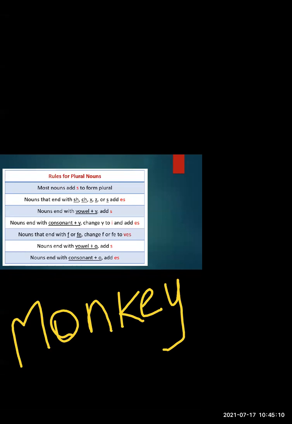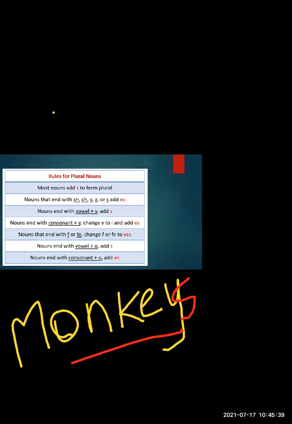See, here you can see the word monkey. What is the last vowel here? E plus ending with a Y. So when there are such words, to make the plural form, we just add the letter S to this. Okay, this is the second rule. Come on, give me more examples with nouns which end with a vowel plus a Y.